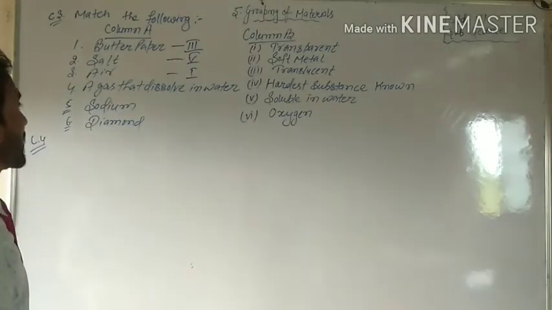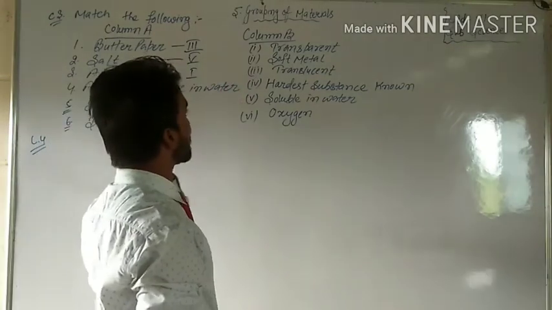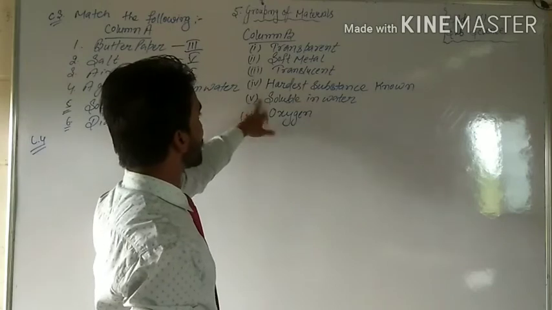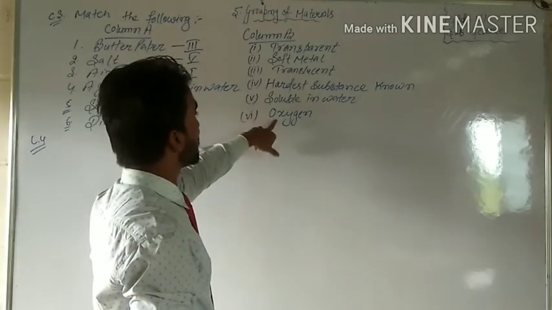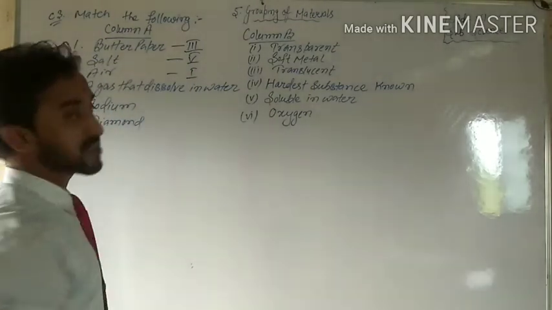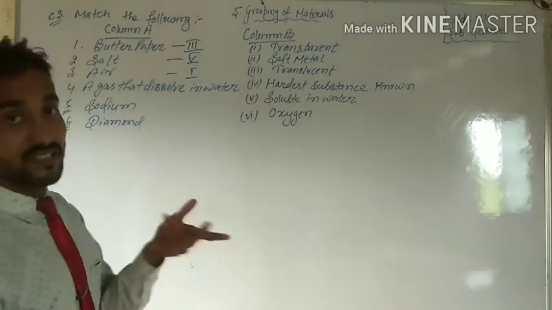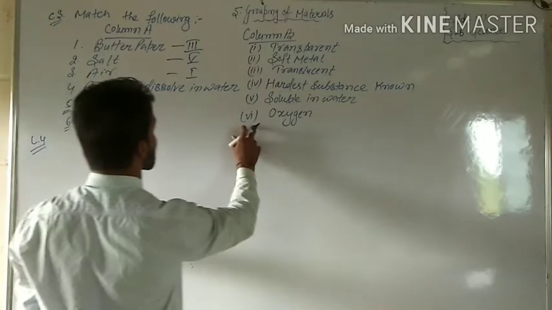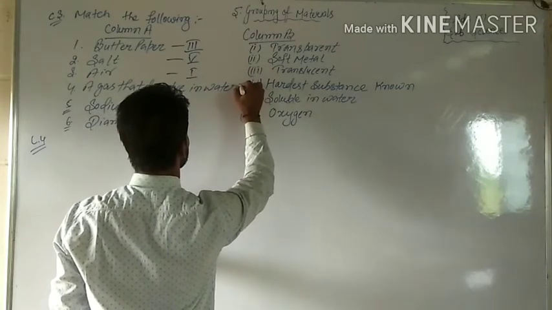Question number 4. A gas that dissolves in water. Transparent done, translucent done, soluble done. 3 done. Only 3 left: soft metal, oxygen, or hardest substance. You may see a gas dissolved in water. Which gas dissolved in water? Oxygen. You can say that for this.